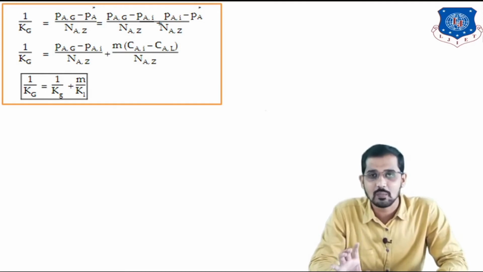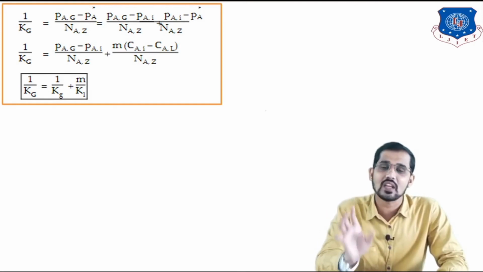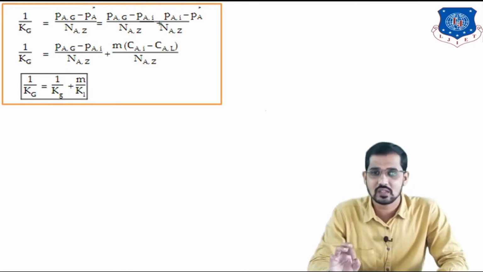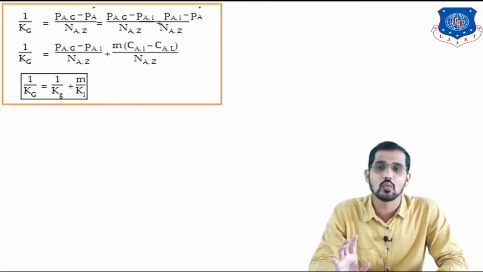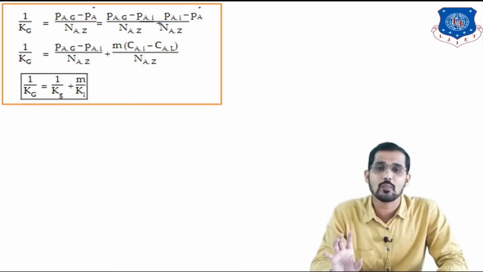Pi is nothing but MCi. I am just putting here Pi is equal to MCi. After that Pa is nothing but MCa, and I am taking M common, so I can write like this. After that I am just rearranging and I will get like this: 1 upon capital Kg is equal to 1 upon small kg plus M upon kl, because we know that Pag minus Pi divided by Naz is equal to 1 upon small kg. Okay.